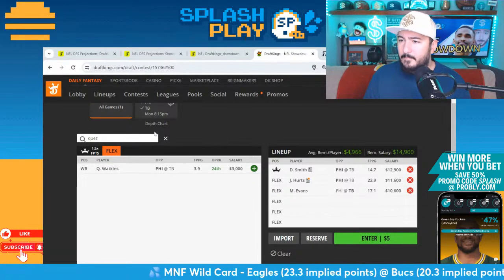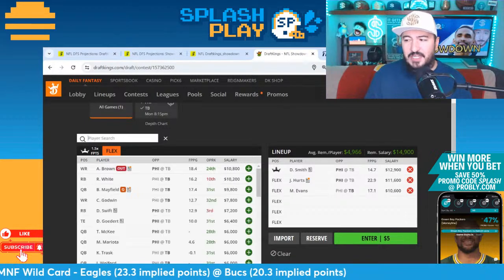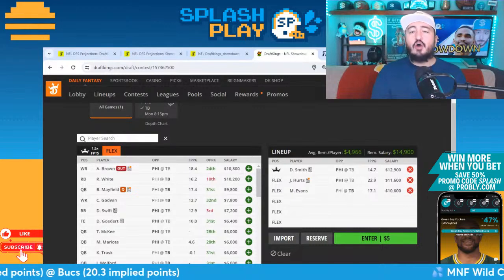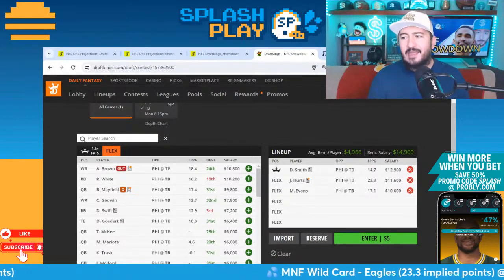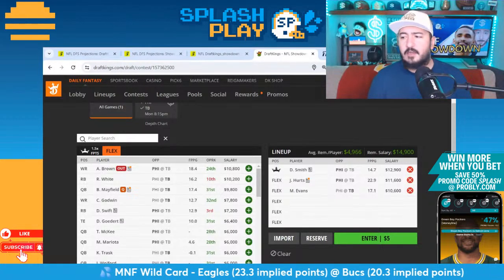Okay. See what else we're going to put into this lineup. And again, Quez is valid, but I would rather say that Devonta Smith has a bigger day. I think people are going to really try to get to, oh, Julio Jones is going to get so many more targets today, or Quez is going to get so many more targets today. And in reality, it's probably Devonta Smith and Dallas Goedert just get more work. That's usually how that goes.